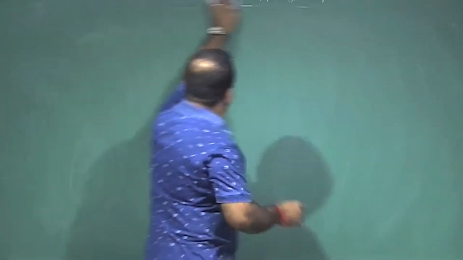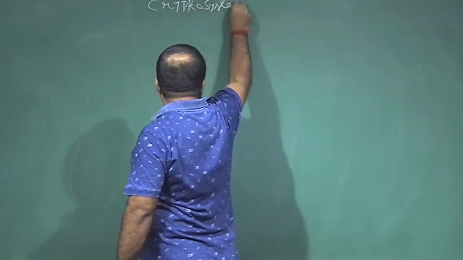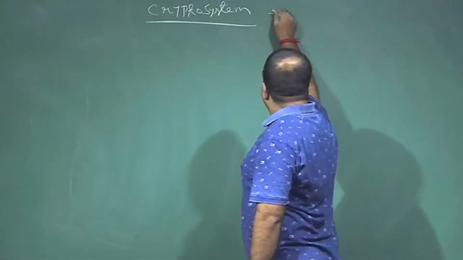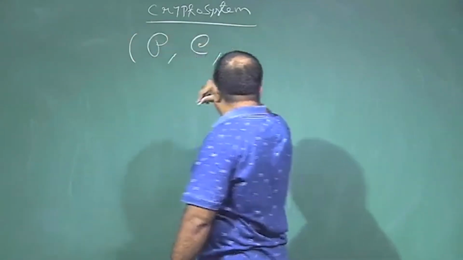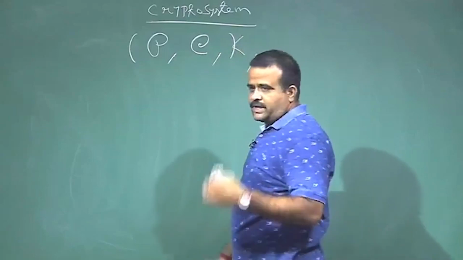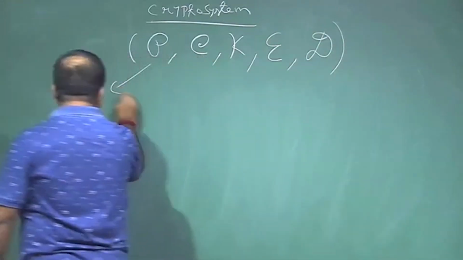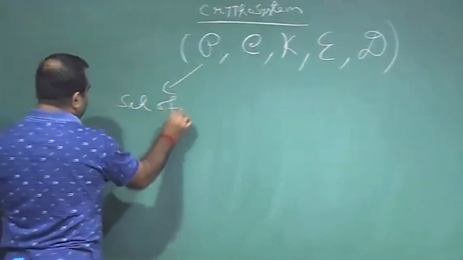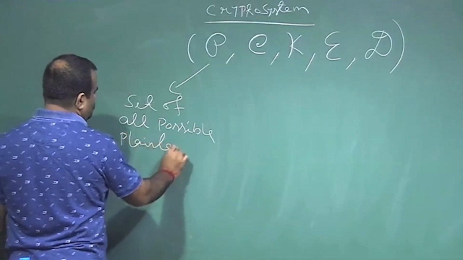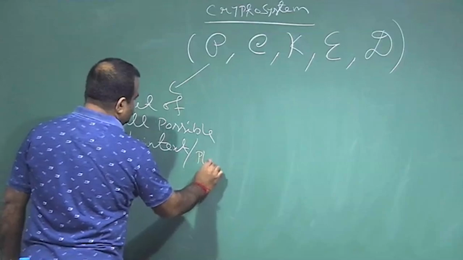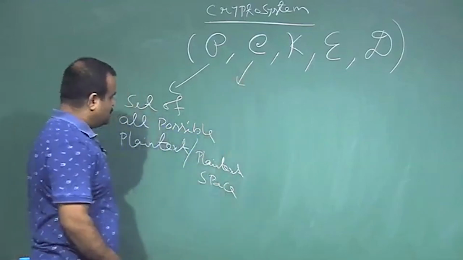Typically, a cryptosystem is a 5-tuple: P, the set of plain texts; C, the set of ciphertexts; K, the set of key space; E, the set of encryption algorithms; and D, the set of decryption algorithms. P is the set of all possible plain texts, referred to as the plain text space. And C is the set of all possible ciphertexts, called the ciphertext space.